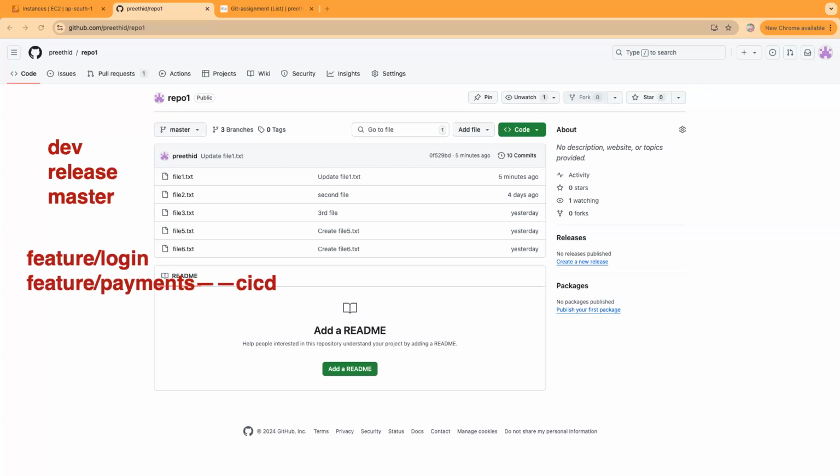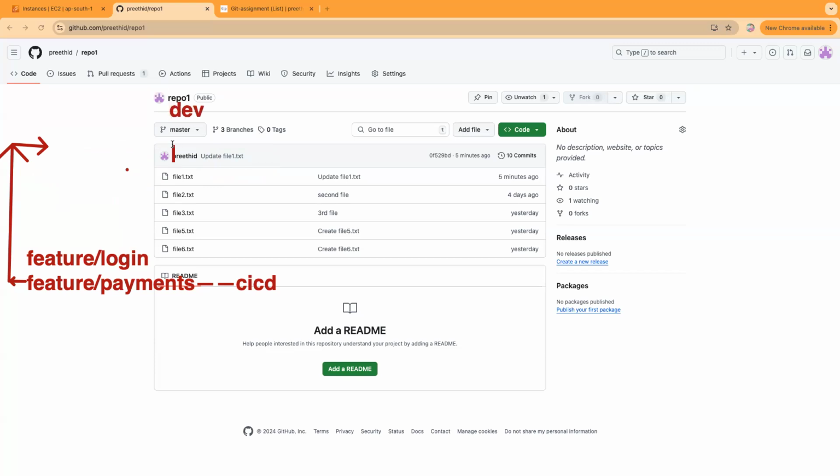Generally, feature branches will trigger a pipeline, and once it is successful, it will be merged here. Once merged, that means a commit, so again CI/CD. Suppose this is successful, that will be merged to release, and again it will trigger the CI/CD, and that will be merged to other branches, and that's how it works.